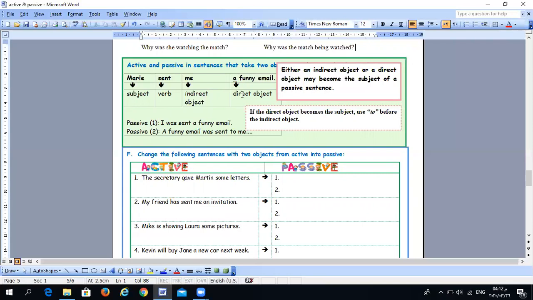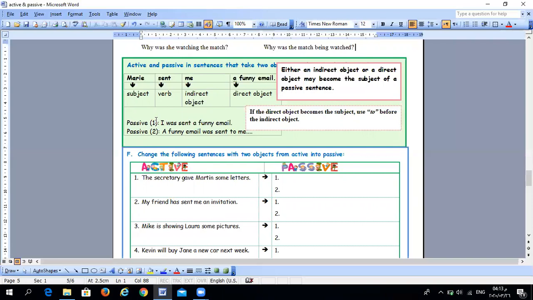Now, in this case, either an indirect object or a direct object may become the subject of a passive voice. How? You can change this sentence in two ways. Either to start with the indirect object, me, or to start with the direct object, a funny email, like the following. If I choose to start with the indirect object me, the answer is I. So if we want to put me at the beginning of the sentence, we will not say me, we will say I, the subject pronoun.